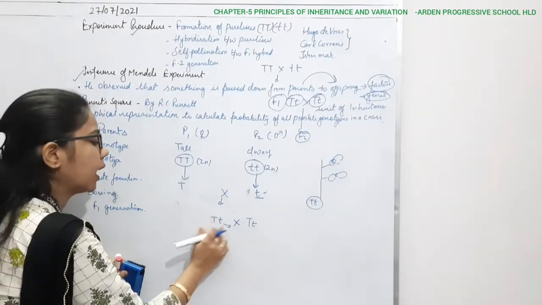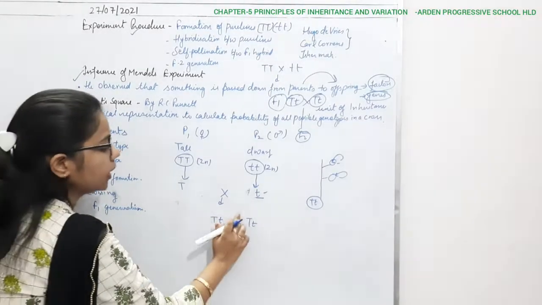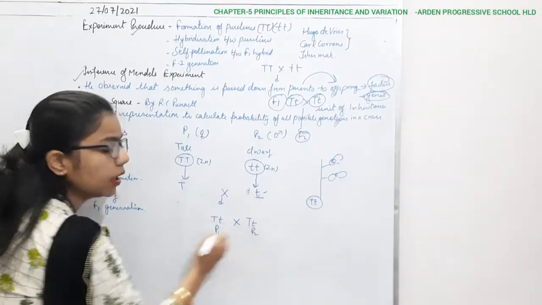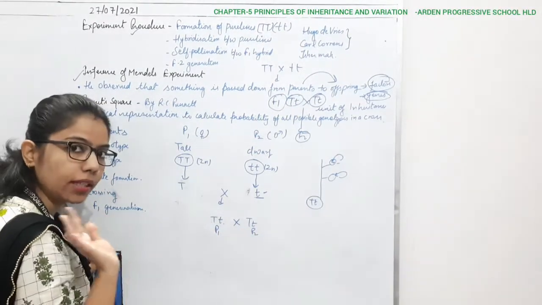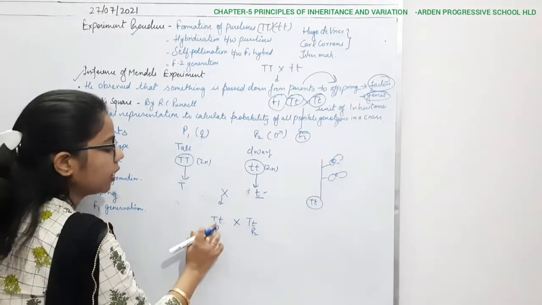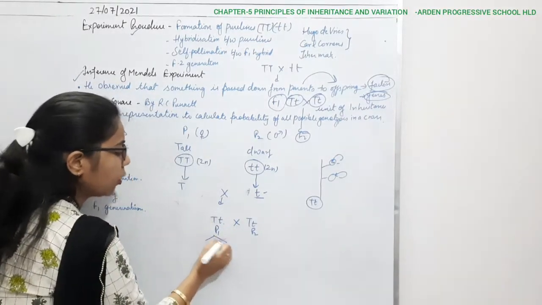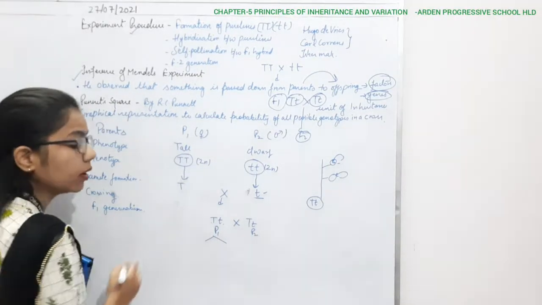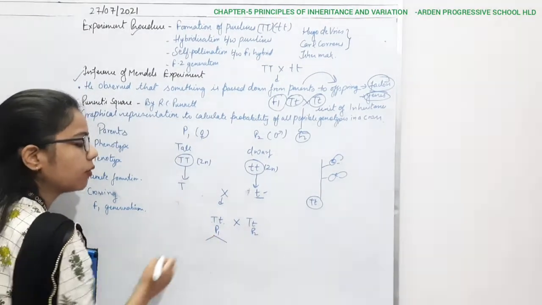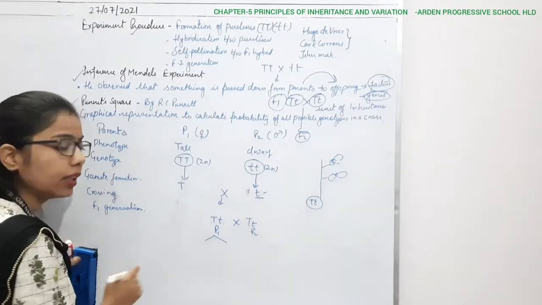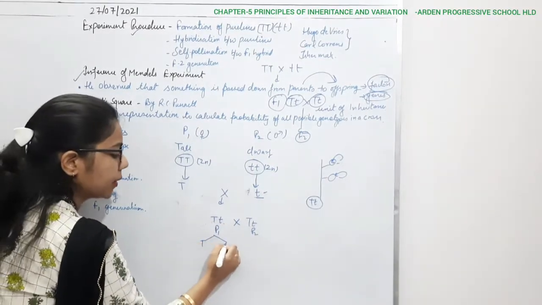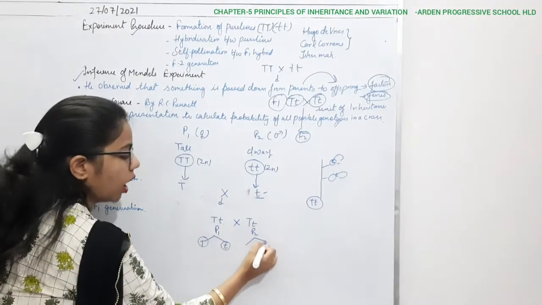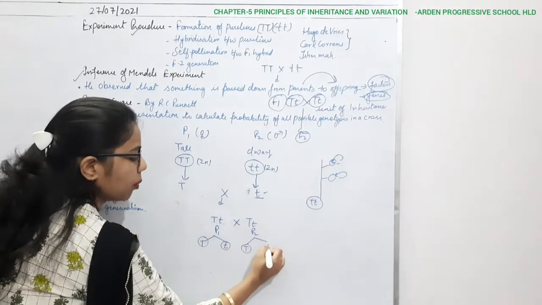Now we assume that they become parent 1 and parent 2, and both parents have the same genotype. Again the same thing will repeat here: the parents will form gametes, capital T and small t. Now you have to write separately here also capital T and small t.